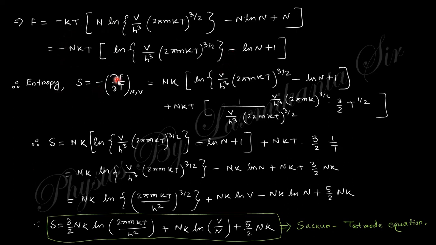So the entropy equals minus del F by del T. If you take the derivative with respect to temperature, this will give you minus nk, and this minus plus, so nk into the total things. Now the derivative of this one, so nkT, and this is 1 by that one, and the derivative with respect to T gives like that, and finally you will obtain this expression. This is known as the Sackur-Tetrode equation. This will come again after the Gibbs paradox. So the entropy of the ideal gas will be like that. I think that is clear.